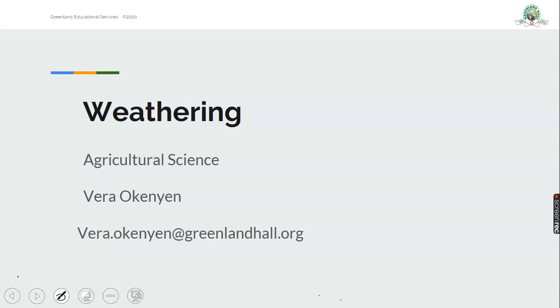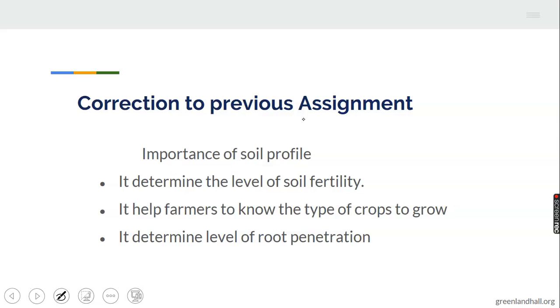Today, we'll be looking into a topic titled weathering. Before then, let's quickly take up the correction to the previous assignment. Remember last week we treated soil formation and soil profile. At the end of the class, you were asked to state the importance of soil profile. 1. It determines the level of soil fertility. 2. It helps farmers to know the type of soil crops to grow. 3. It determines the level of root penetration. Take up this correction, very important.